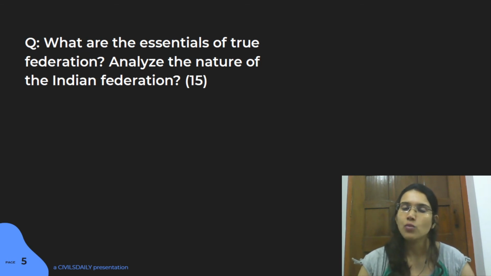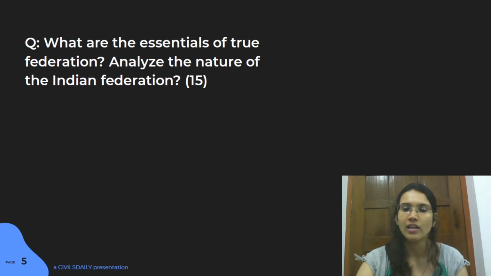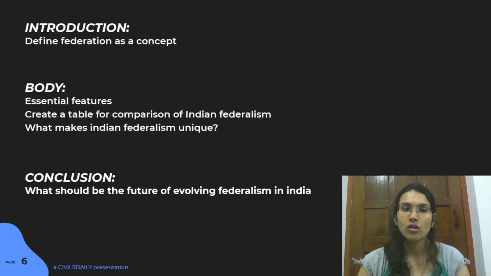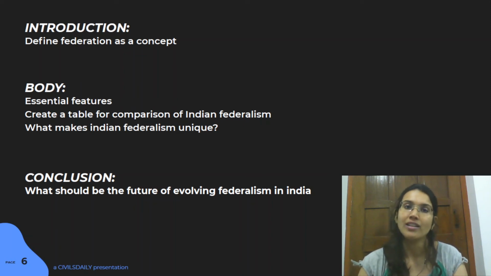This analysis will be based upon the essential features, and you're going to compare the nature of these essential features respectively in India. Usually we have dual citizenship, like in USA. But when you write in the table for the Indian side, you're going to write that there is just one citizenship here. This will provide a nice innovative touch to your answer.